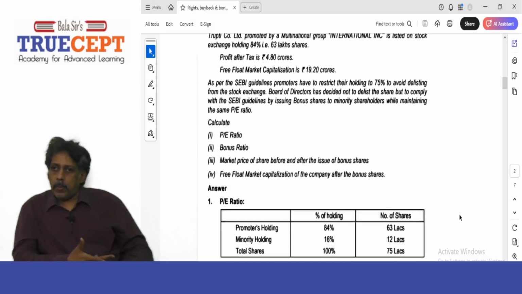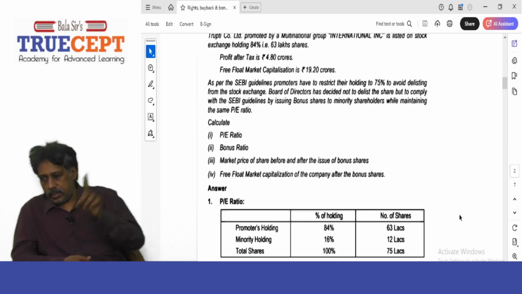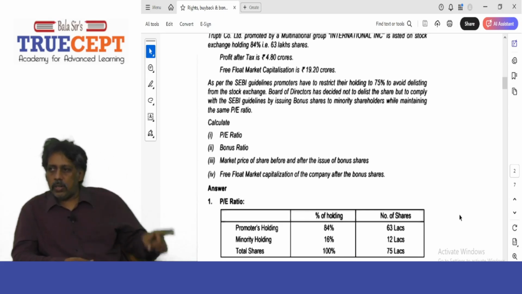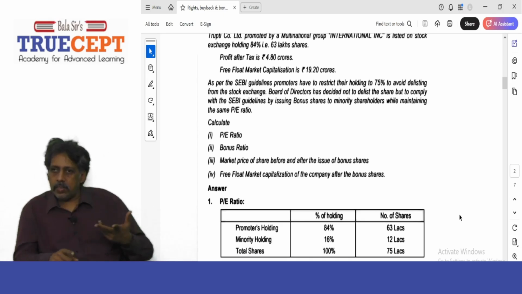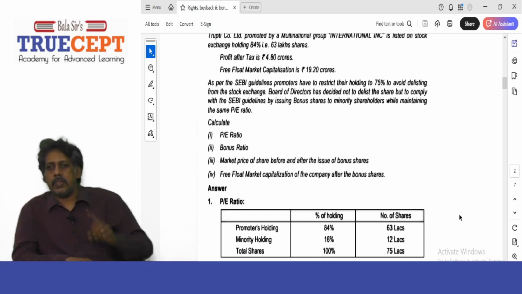Next. Can you find the price earnings ratio? Why not? Now we know the market price per share is rupees 160. We also know the earnings per share is 6.4 rupees. Now you can divide 160 by 6.4 to get the price earnings ratio at present. 25. Is that fine? 25 times is your price earnings ratio.